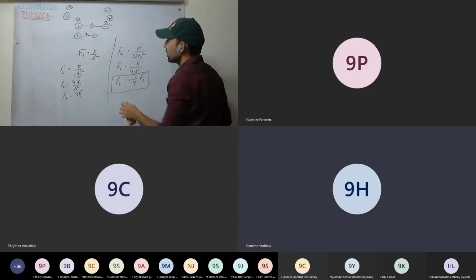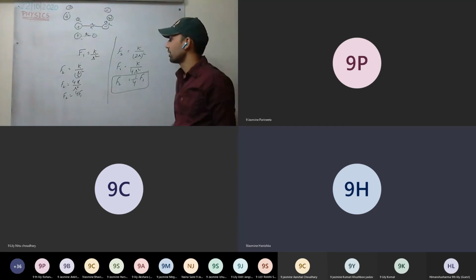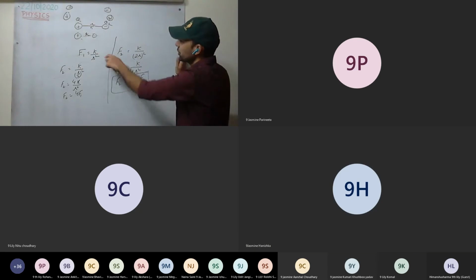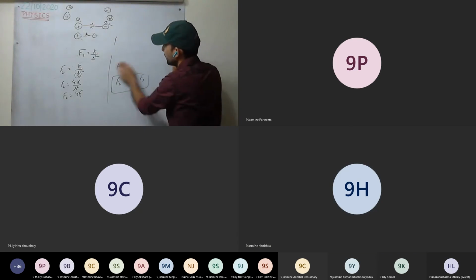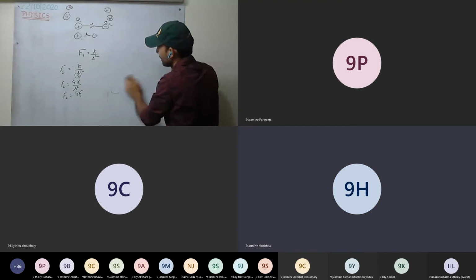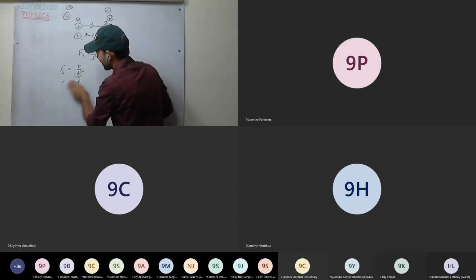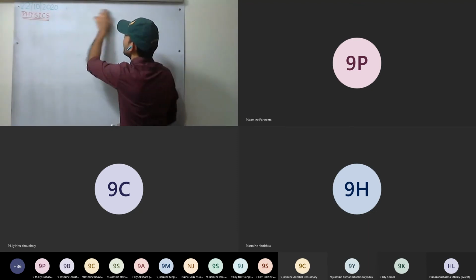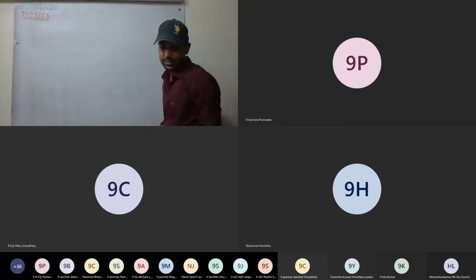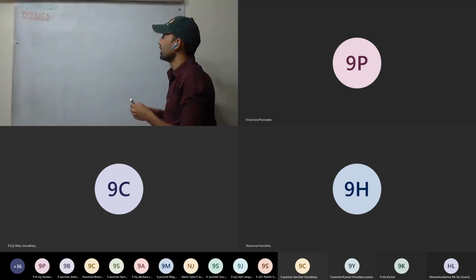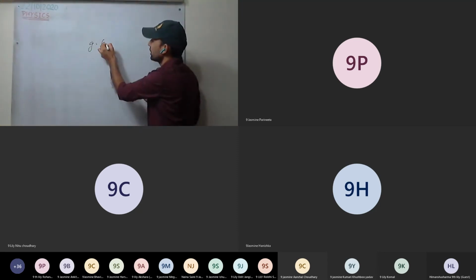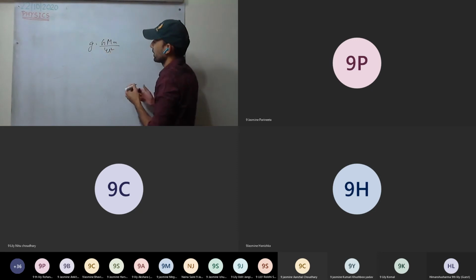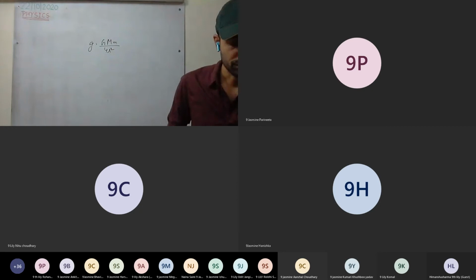Sir, this formula is applicable for non-contact force. This is for electrostatic and magnetic force as well. Okay, sir. How does gravitational force vary? It is also applicable: G m1 m2 upon r square. That formula is studied, where m is the mass of the planet and the mass of the body. So these are applicable for non-contact forces.